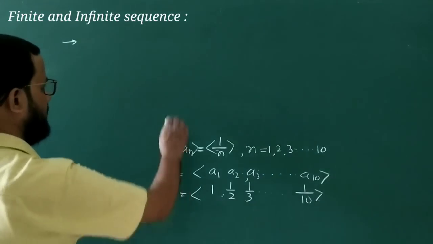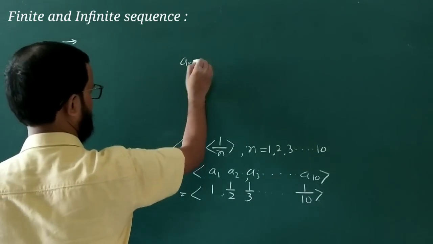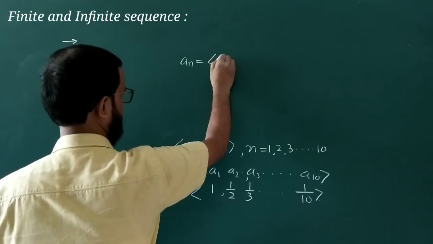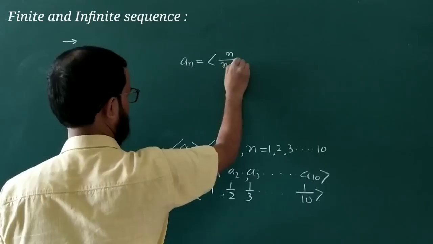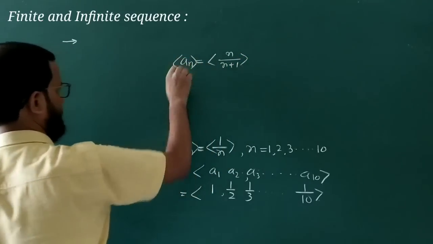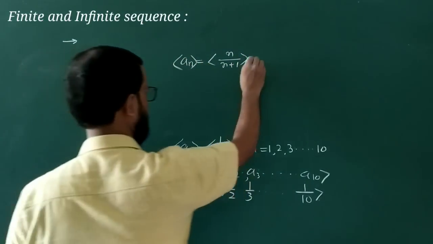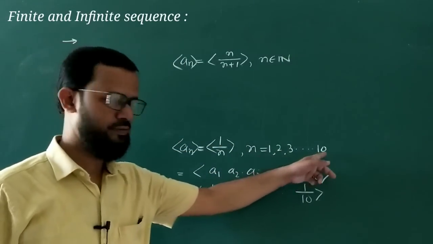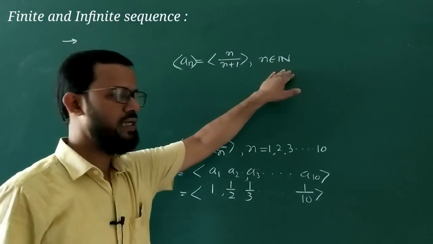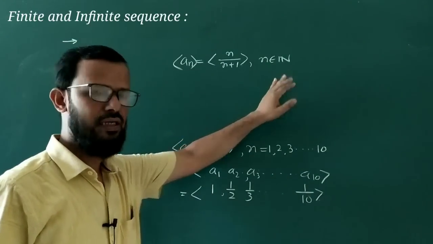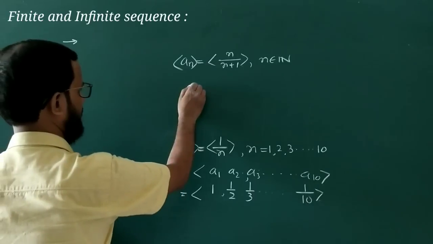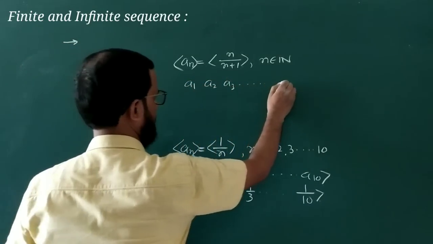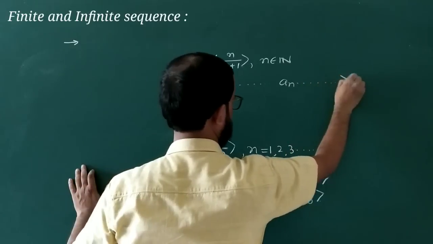And let us consider another sequence. Suppose a_n is equal to n/(n+1), where n belongs to the natural numbers, all the natural numbers. Before, we took natural numbers only up to 10. Here we are taking all the natural numbers, and these are infinite. So your terms will be a1, a2, a3, and so on up to a_n, and it will keep going.